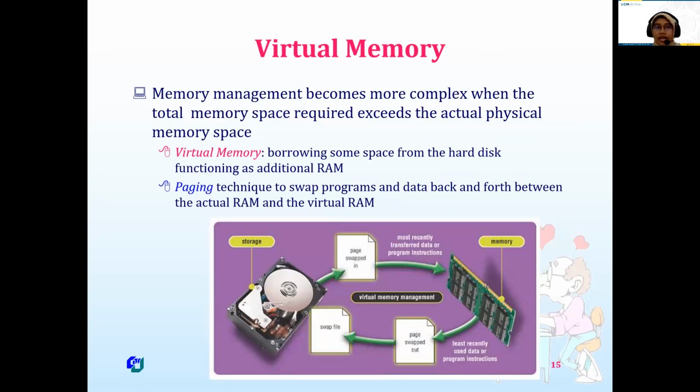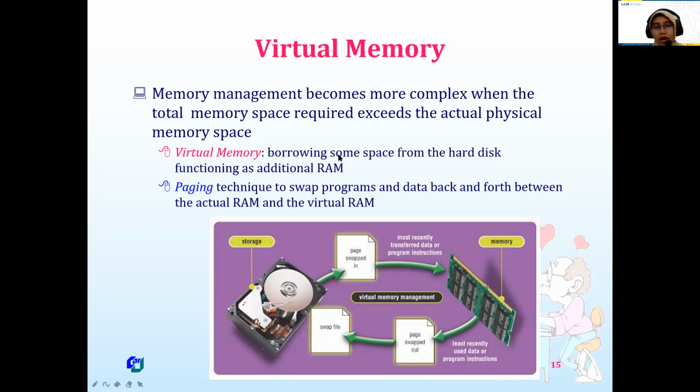And then the next one is about virtual memory. If you buy a computer and install the operating system by yourself, you will make a configuration for the virtual memory. What is virtual memory?